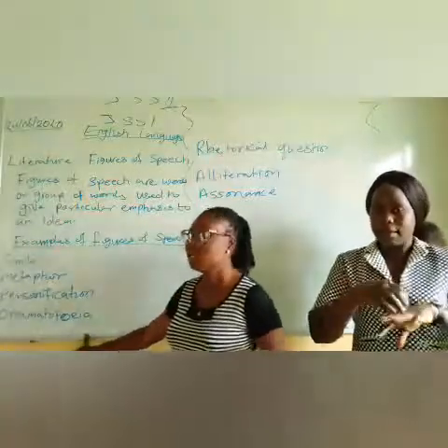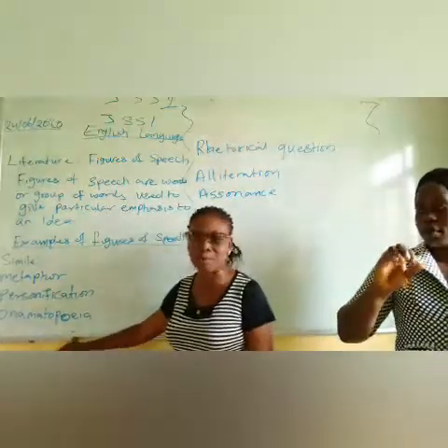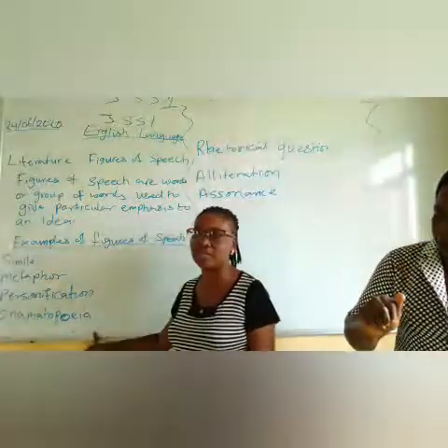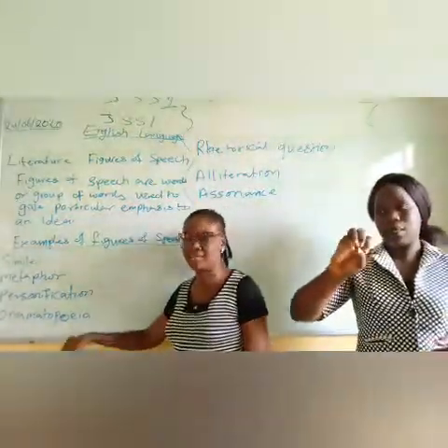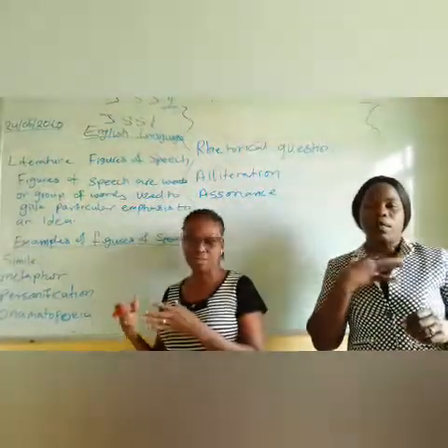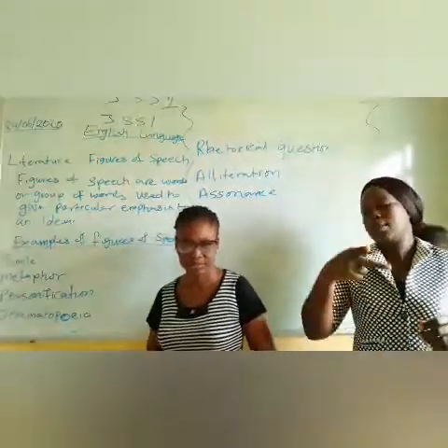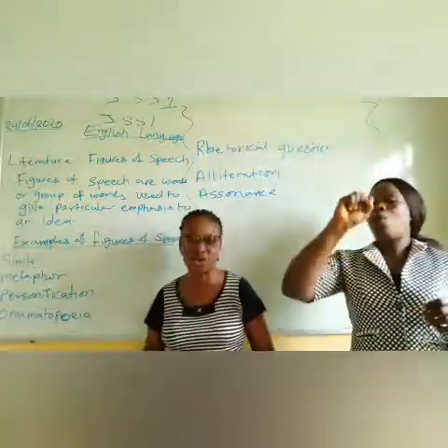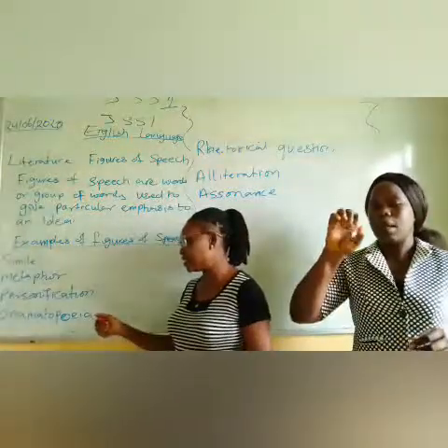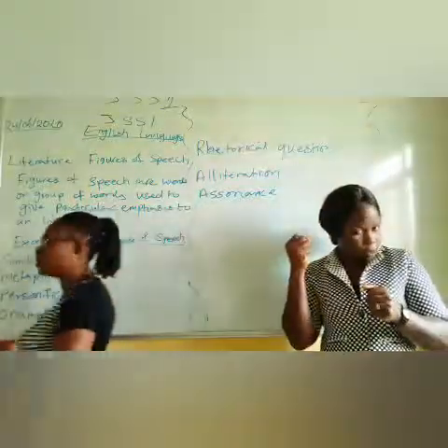Now onomatopoeia. Some of you will be mispronouncing it, but it is onomatopoeia. Onomatopoeia is when you represent things with their sound. The buzzing of a bee, the honking of a horn, the hissing of a snake. That is onomatopoeia. You represent things with their sound.